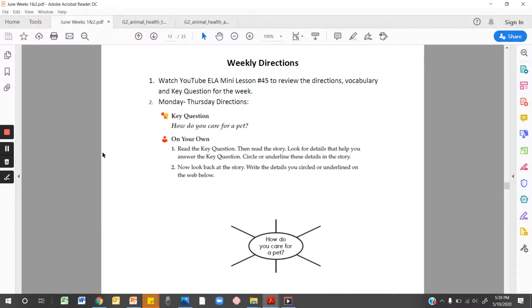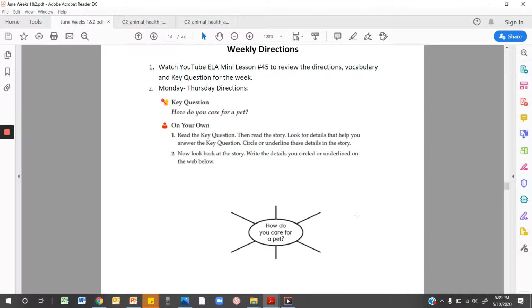Now for your directions for Monday through Thursday. So you'll do these every day until Friday. Think about that key question. Then read the story. Look for details that help you answer the key question. Circle or underline these details in the story. The key question for this week is, how do you care for a pet? Then you're going to look back at the story and write the details you circled or underlined using this web.